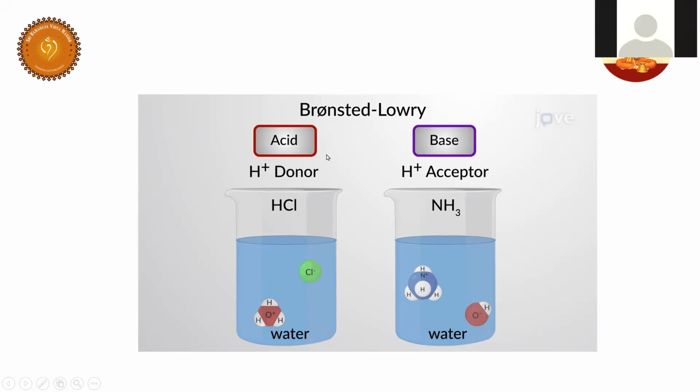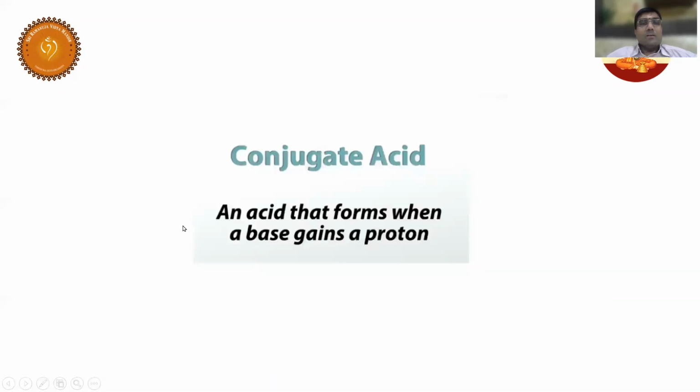When you take protonic solutions, then you can realize that an acid can donate a proton and a base can accept a proton. I hope you understood. That's why the concept of conjugate acid base has come. Now, what is a conjugate acid? An acid that forms when a base gains a proton.